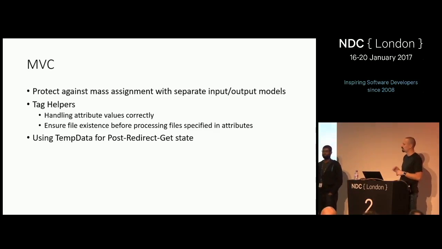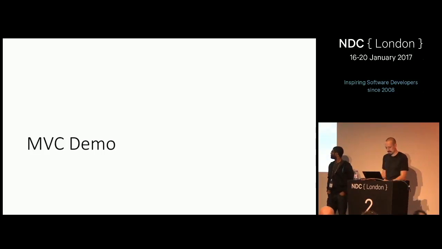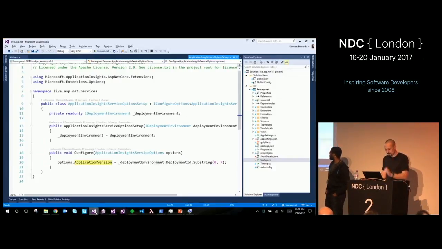Temp data in MVC is a really nice, succinct, crisp way of doing that. That just manages the whole problem of a user makes one request, I want some data that round trips for exactly one more request. That's what temp data does. Okay, so using that for post-redirect-get state is kind of nice. So I'm going to show you examples of these in the live ASP.NET website.